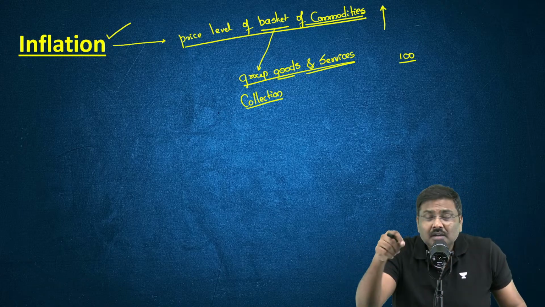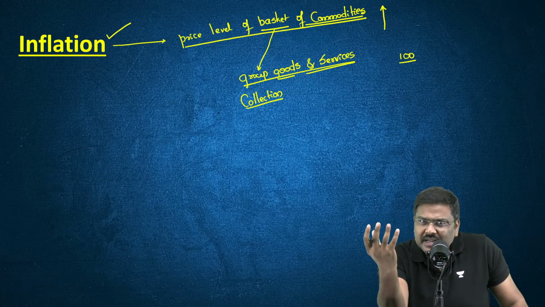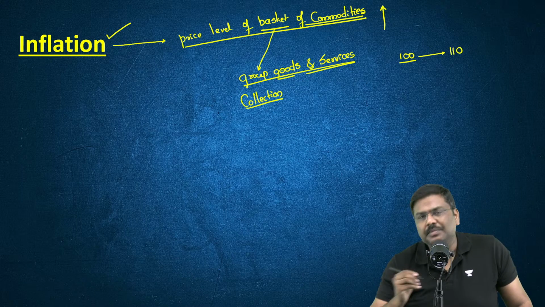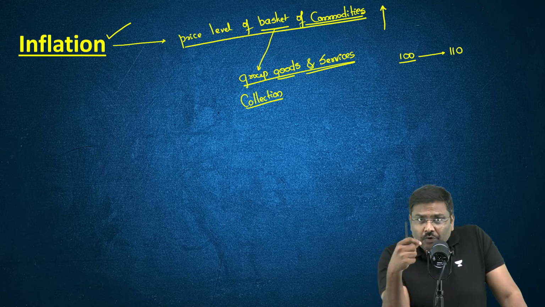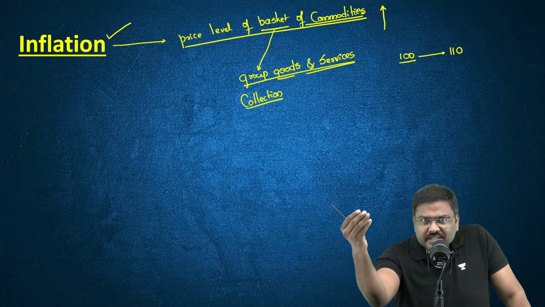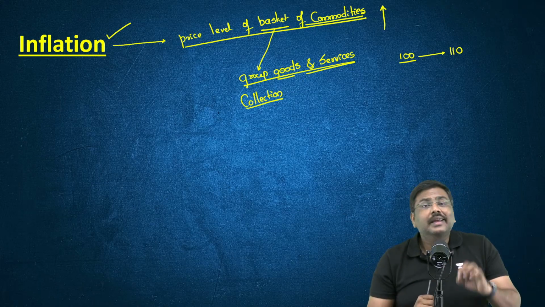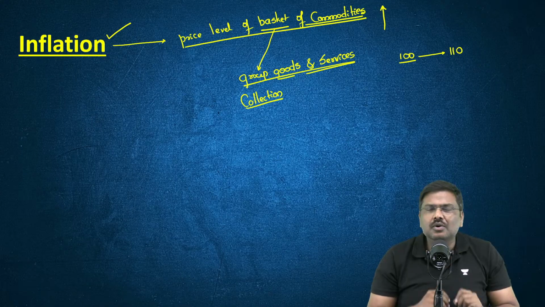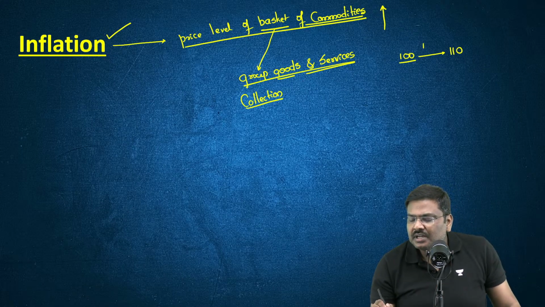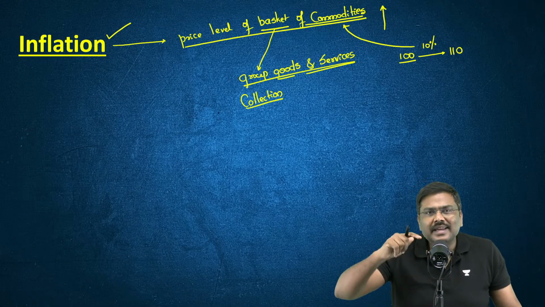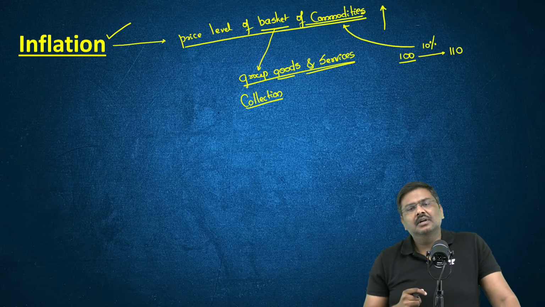But this year, to purchase the same basket of goods and services, you will be paying 110 rupees. You will be forced to pay more than 100, let's say, 110 rupees. Now, a simple calculation. Can I, based on this, come to a conclusion? Compared to last year, the price level of the basket of commodities has increased by 10%.